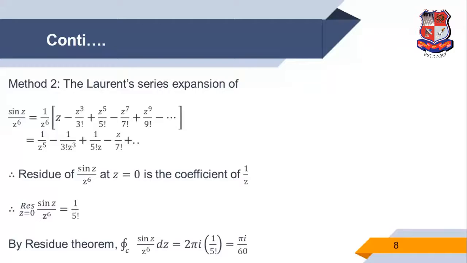But in another type of example, where the function is exponential, trigonometric or another function whose standard expansion we know, we use the second way for finding the residue. So we find the Laurent series expansion, and the coefficient of 1 upon (z minus z0), that means the b1 value, is directly the residue at the point z equal to z0.